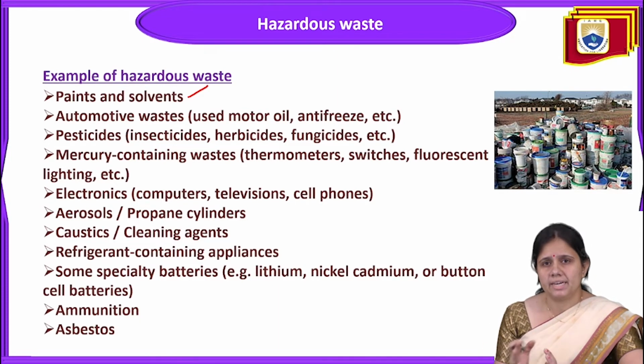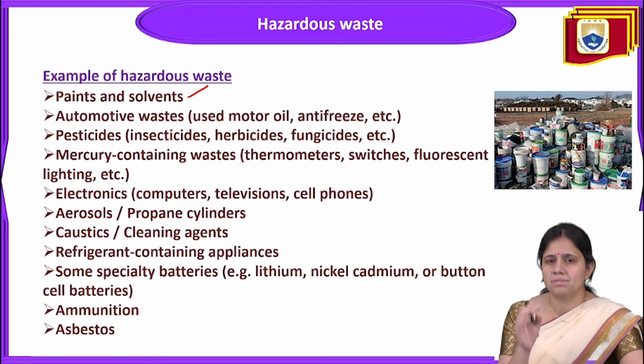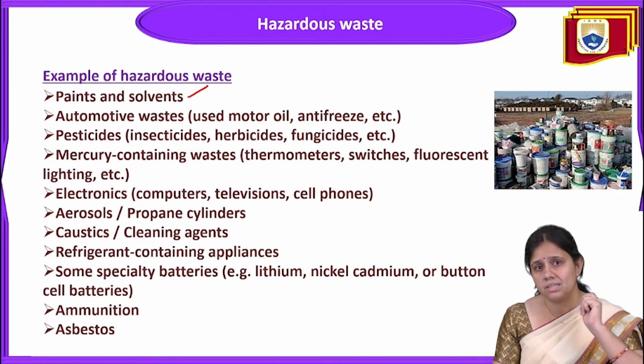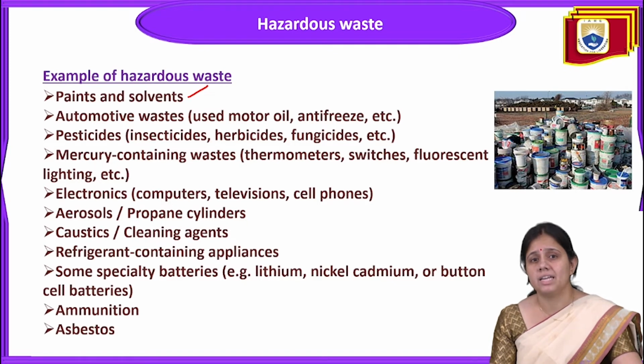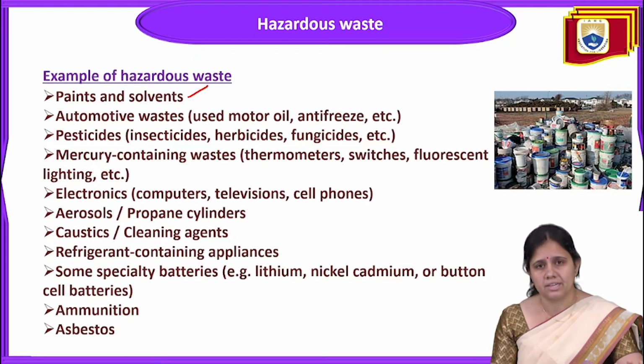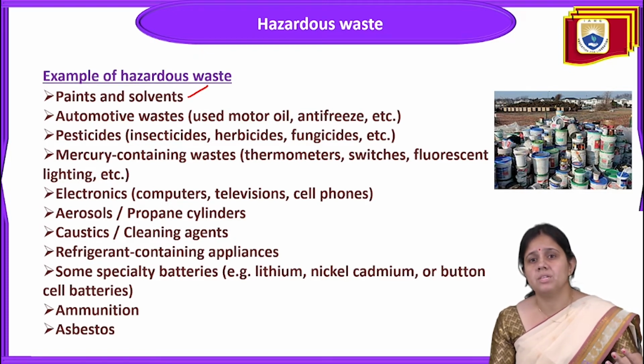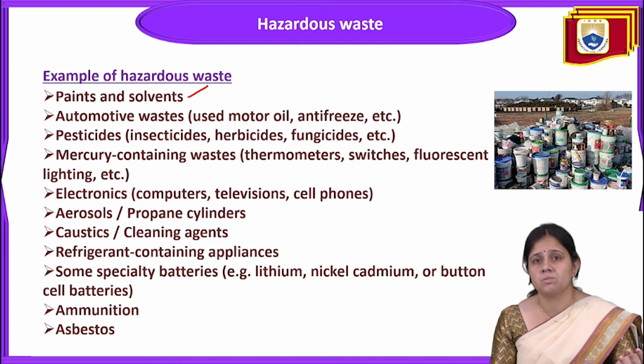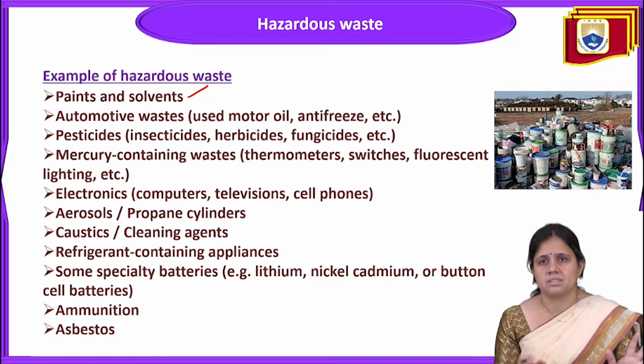So if anything has any of these four characteristics, that it is highly reactive, ignitable, corrosive, or toxic, it comes under the category of hazardous waste. That's why we call paints and solvents hazardous waste.